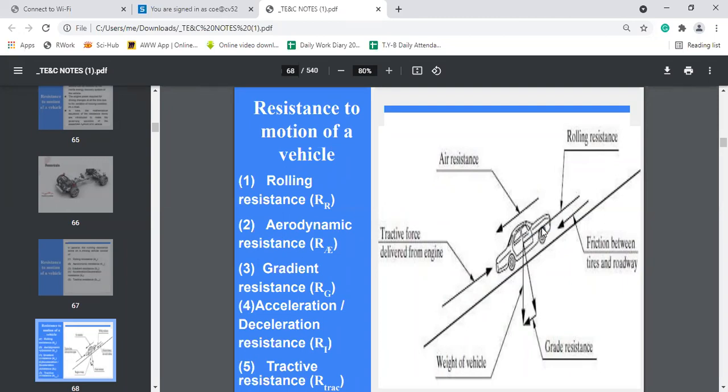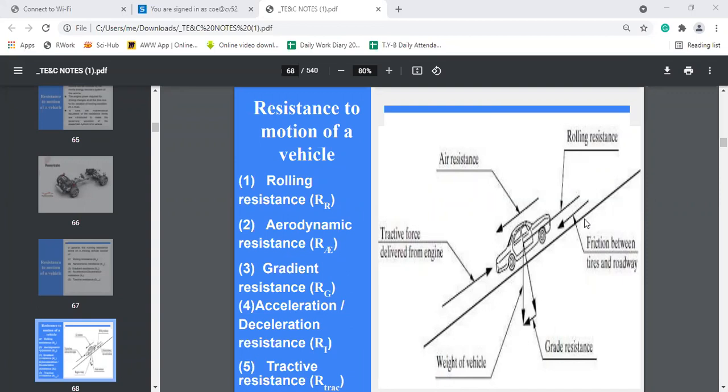So there is a rolling resistance, air resistance, friction between... So this figure is showing the resistance experienced by the vehicles.